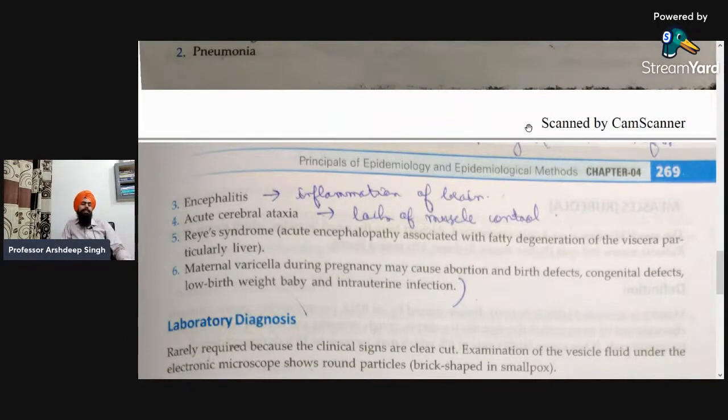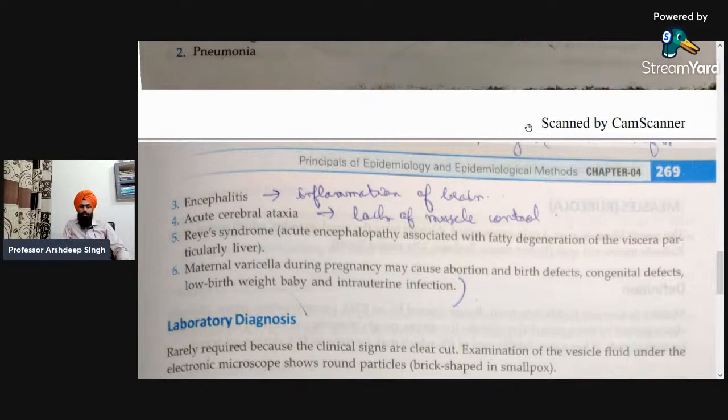That is lack of muscle control. That we can also see in many of the cases of persons who are getting infected from chickenpox. Next is Reye's syndrome. That is acute encephalopathy associated with fatty degeneration of viscera, particularly the liver. So that means chickenpox usually affects a major organ, that is the liver.